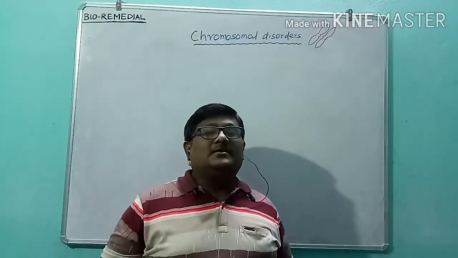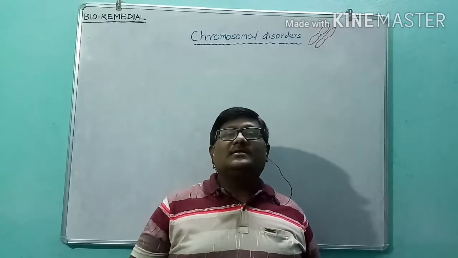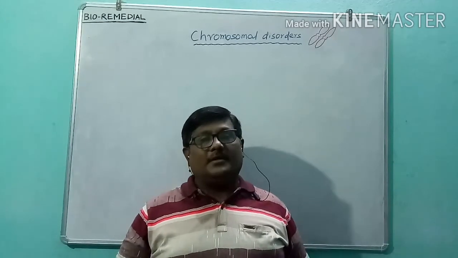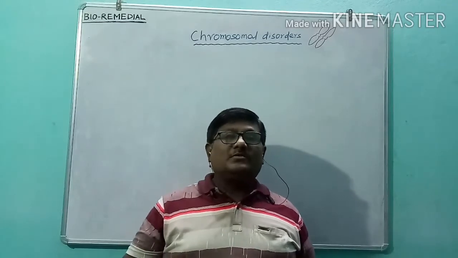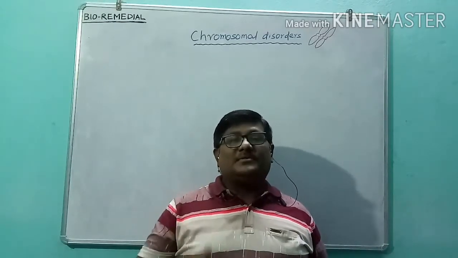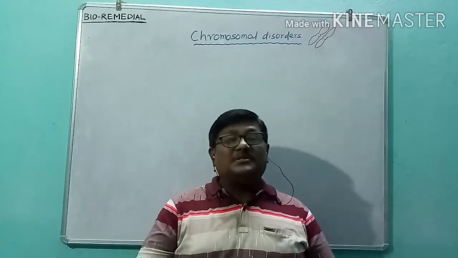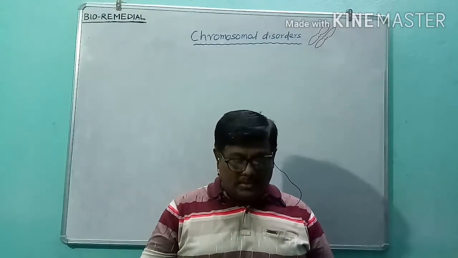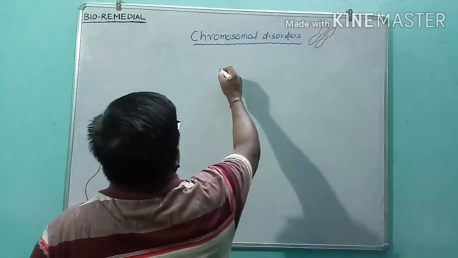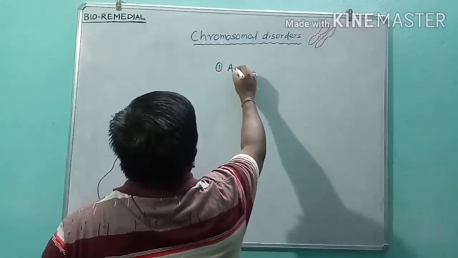These numerical changes take place in living organisms due to some reasons. Total chromosome number changes are of two types, and the first one I will talk about is aneuploidy.